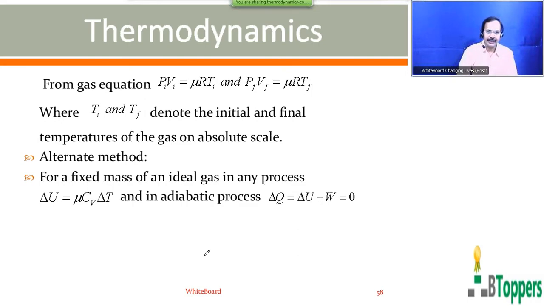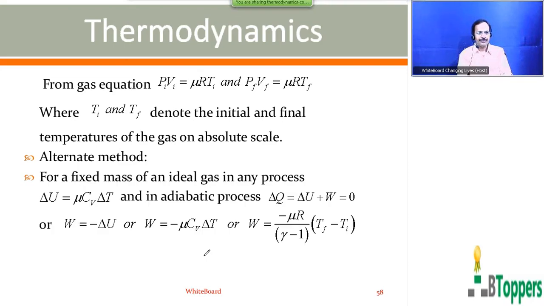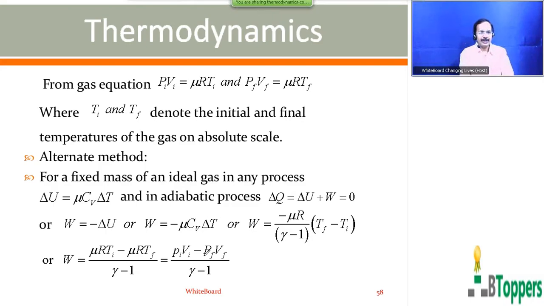In the adiabatic process, you can write delta Q equal to 0. From the first law of thermodynamics, delta Q equal to delta U plus W is 0. So you can write W equal to minus delta U. So you can substitute delta U equal to nu CV delta T. CV is the molar specific heat at constant volume, which can be written as R by gamma minus 1. Delta T you can write as Tf minus Ti. So you get nu RTi minus nu RTf by gamma minus 1. Nu RTi you can write as PiVi from the starting equation at the top. Nu RTf equal to PfVf. So work done by the gas in the adiabatic process can be written as PiVi minus PfVf by gamma minus 1.